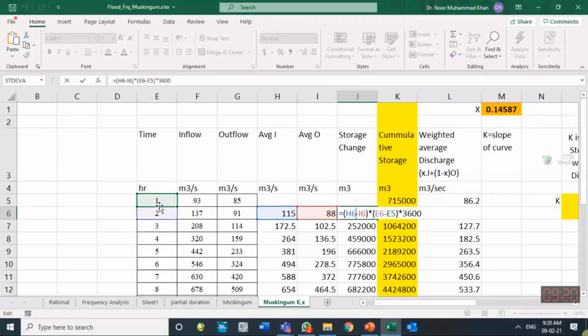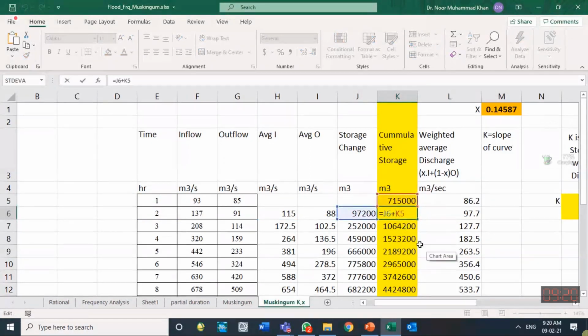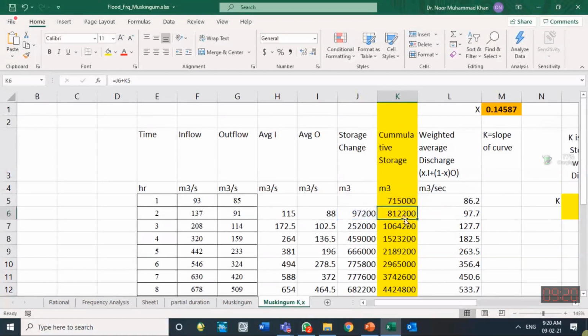So I have taken the difference of these two time steps, 2 minus 1, that becomes 1 hour, which I converted into seconds. This 1 hour is converted into seconds because inflow was in cubic meter per second. So I have to multiply it by the seconds in this time step. So that is how the change in storage is calculated. I added it to the previous storage and I get the final storage over here. So that is the one column.